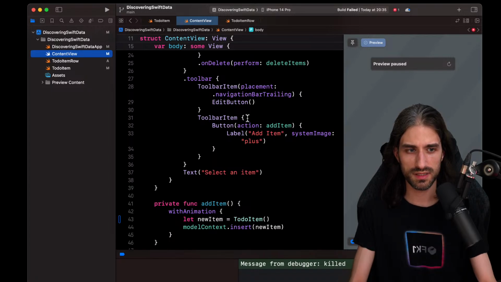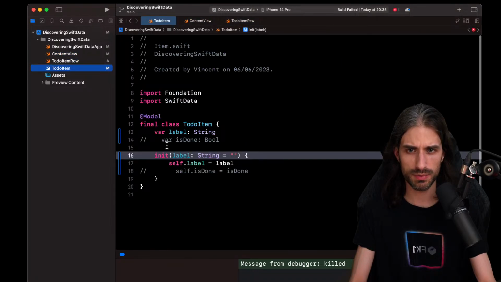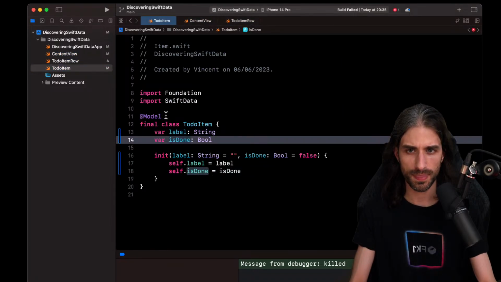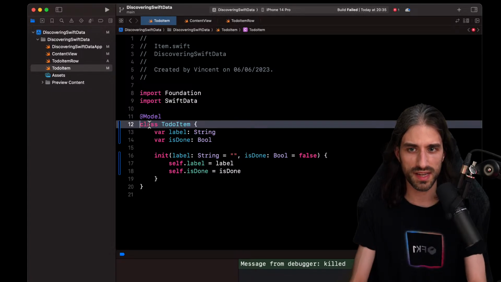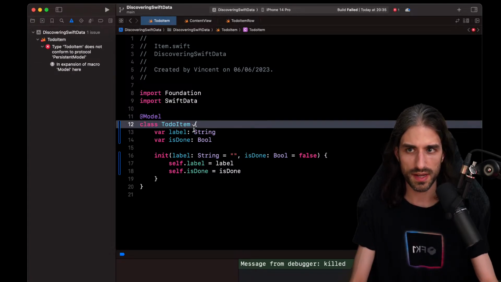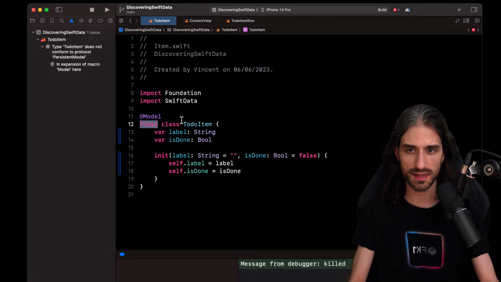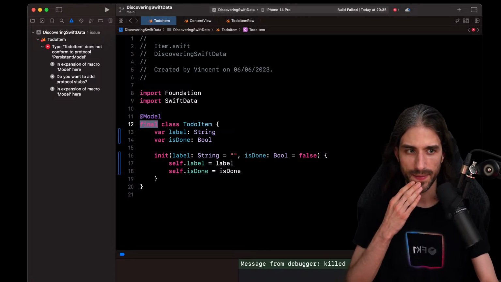So there could be indeed a migration issue, but I would expect it to happen at runtime. I see also people saying the final keyword, but it was there by default when I created the template, and it was working then. Let's see.